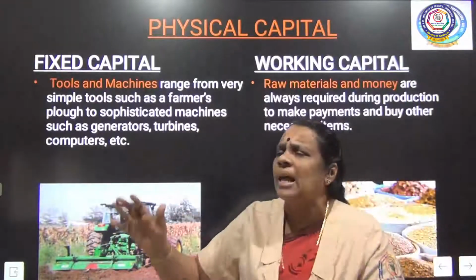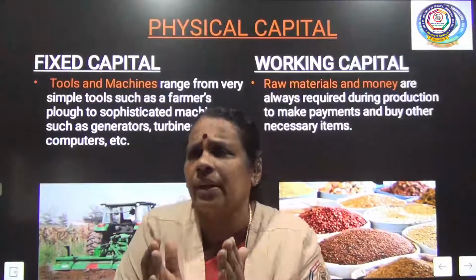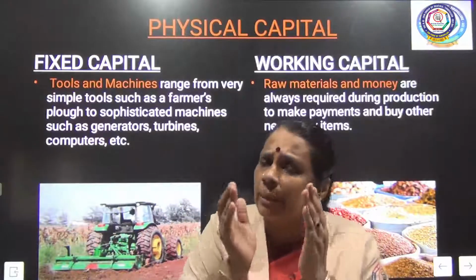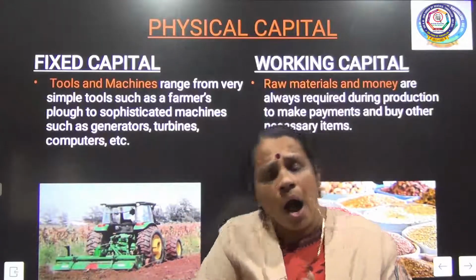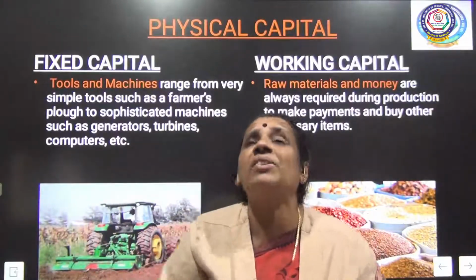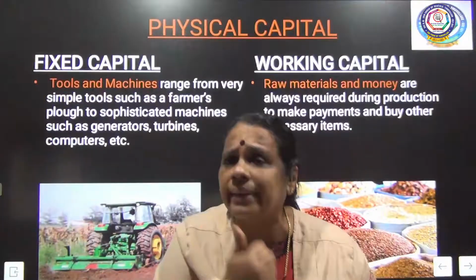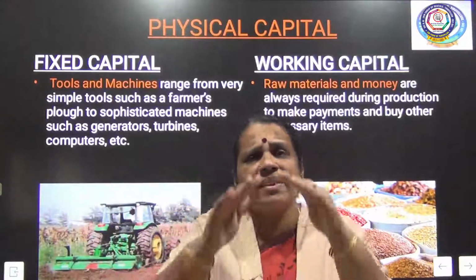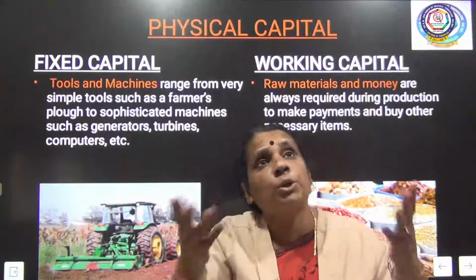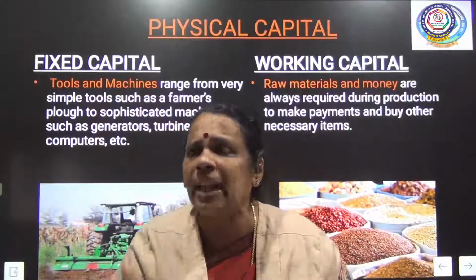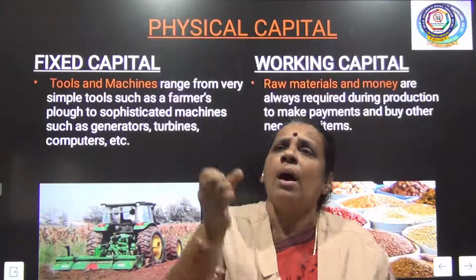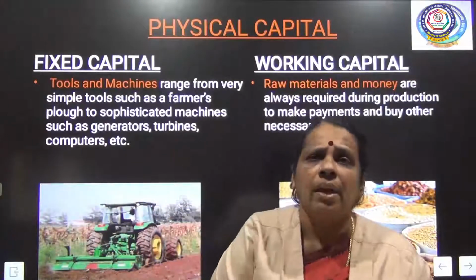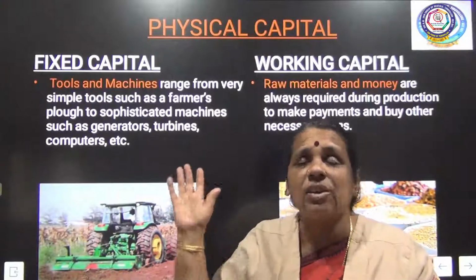So what is fixed capital? Capital invested in a building, or in simple tools, for example a farmer's plow, or in modern machineries like harvesters, threshers, tractors, etc. Here the money is already invested in certain tools. It can be a tool, a building, whatever it is. The capital invested in a tool, building or modern machinery, we call fixed capital. So this slide talks about the classification of physical capital.